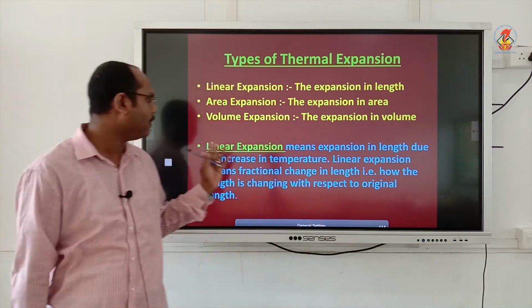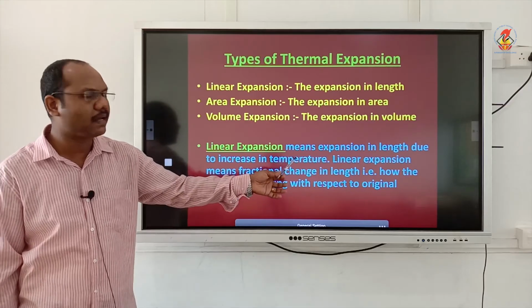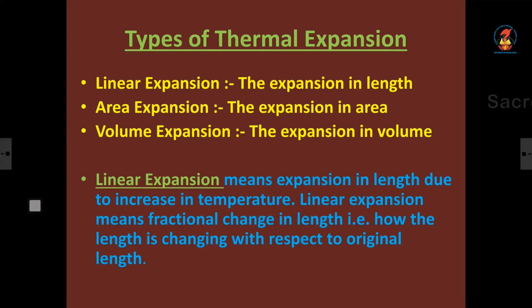So we have already discussed linear expansion. Linear expansion means expansion in the length due to the increase in temperature. So linear expansion means the fractional change in length. That means delta L, where L is the length of the body and delta L is the increase in length. So the fractional change in length is delta L by L. Okay.